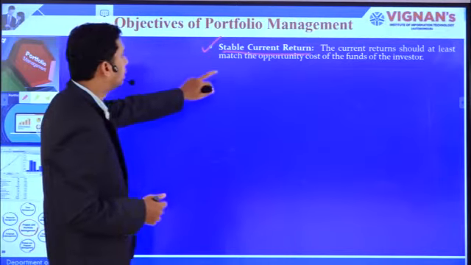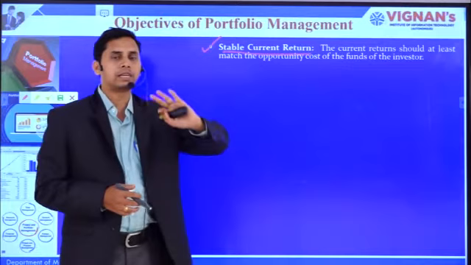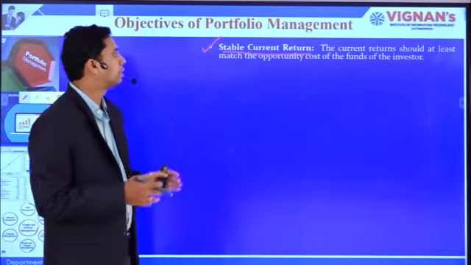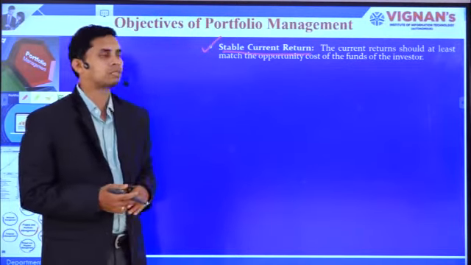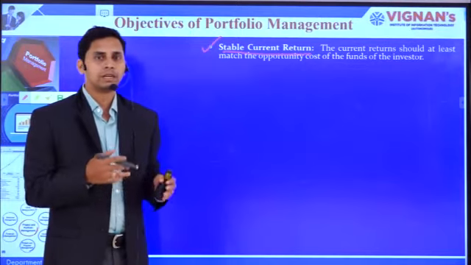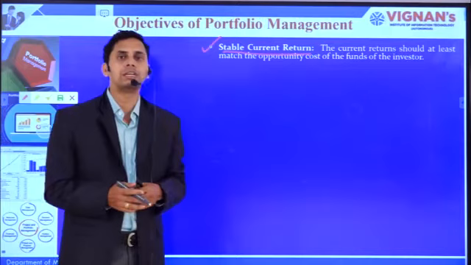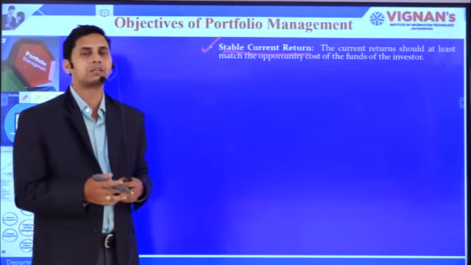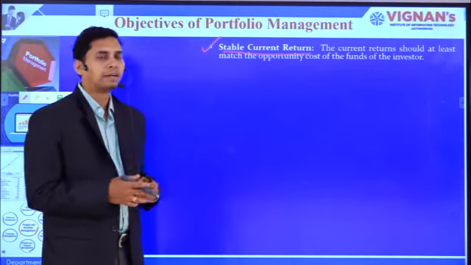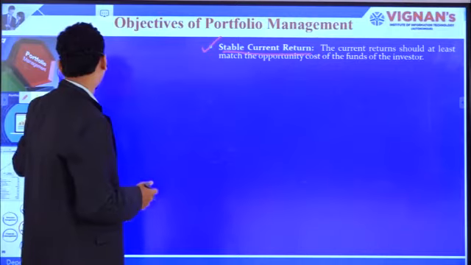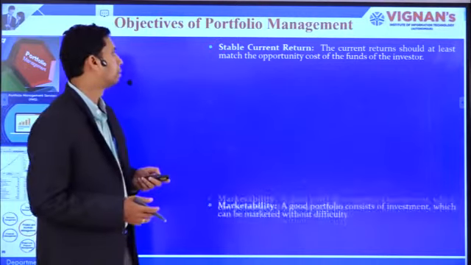And finally, the return they are expecting must at least match the opportunity cost of the funds for the investors. There are different opportunity costs for different investors, but these opportunity costs must be matched, or what we call met, by the current investment you are making.